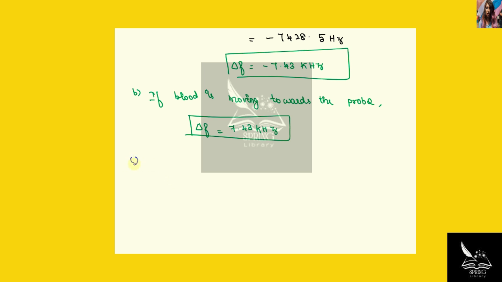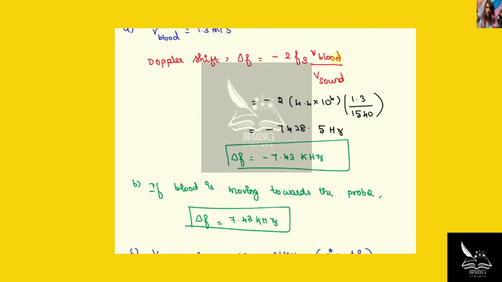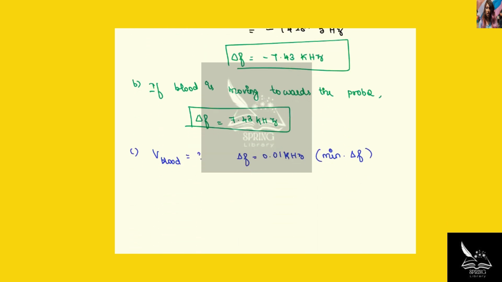And for the third question, we have to calculate the slowest speed of blood the device will detect if the resolution of the device is 0.01 kilohertz. That is the minimum shift. Minimum shift delta F is equal to 0.01 kilohertz, and we have to calculate the slowest speed that the device will detect. So here we can use the same formula as we have used above, that is delta F is equal to 2F into velocity of blood divided by velocity of sound.